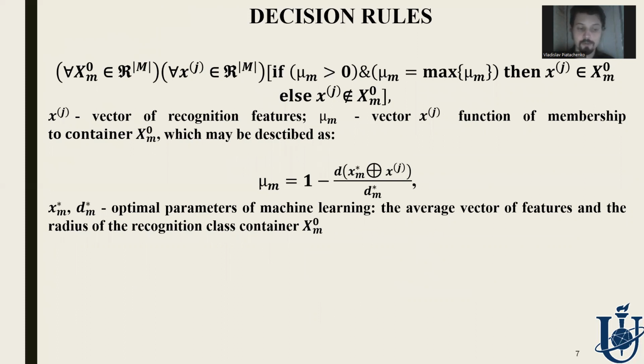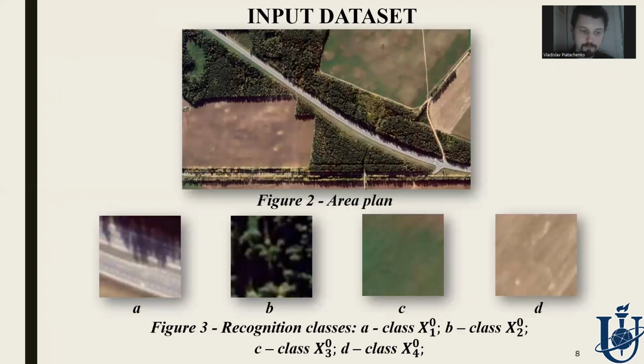Here we may see decision rules built according to the optimal geometric parameters obtained in the process of machine learning, according to which the vector of features on the exam belongs to the recognition class which has the maximum possible membership value. Because decision rules are based on a geometrical approach, they, unlike artificial neural networks, are characterized by high recognition efficiency, which is extremely important in onboard recognition systems because identification on the board of a drone will take place in real time.